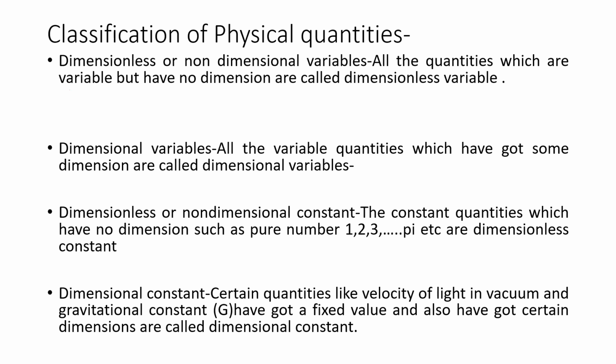For example, angle. We have seen that d theta is equal to ds upon r. Both are distances, length of arc divided by radius. So it will be dimensionless. The second is specific gravity. It is the ratio of the same identical quantity which will not have a dimension.